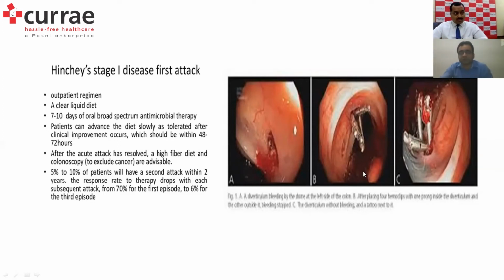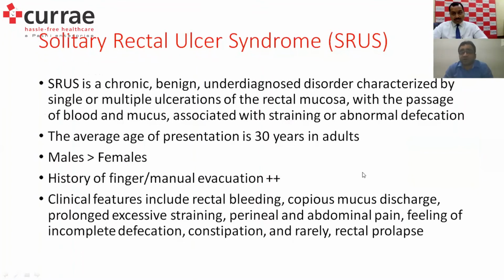Coming to the other etiology, solitary rectal ulcer syndrome, again very common in our population these days, in younger people especially. Very common in males, usually young patients. Somebody who is having a lot of anxiety related issues, fidgeting in the OPD, and probably has been to many other doctors also, a doctor shopping kind of picture, where there is no concrete evidence of what exactly is the cause of bleeding.